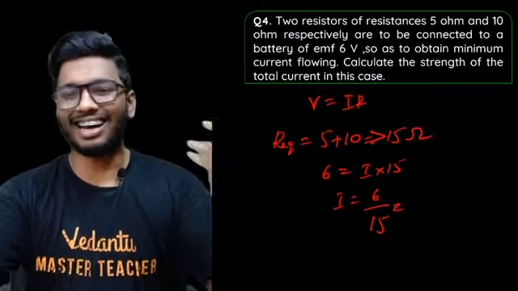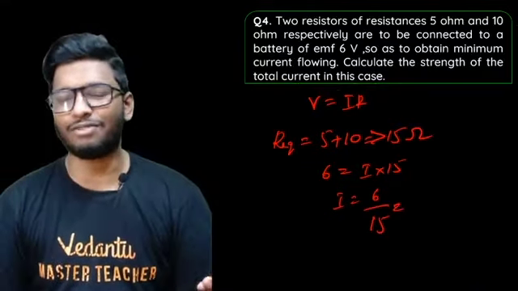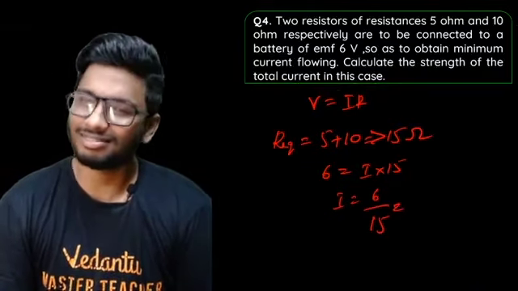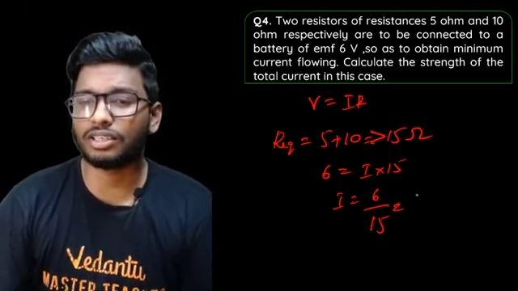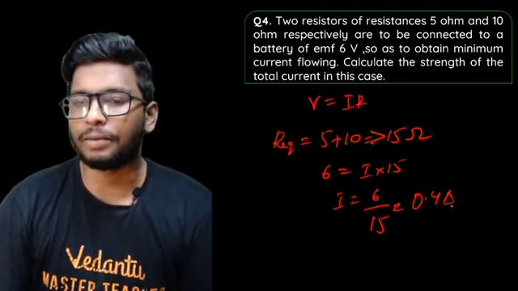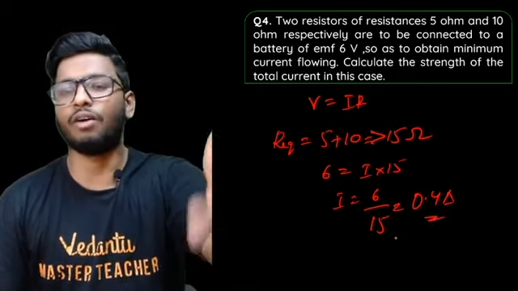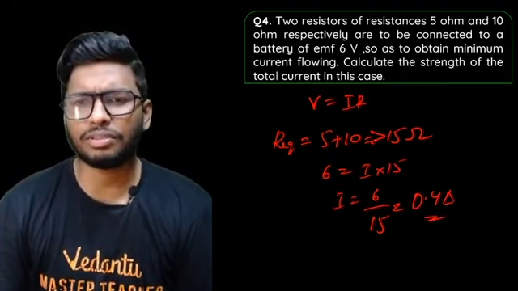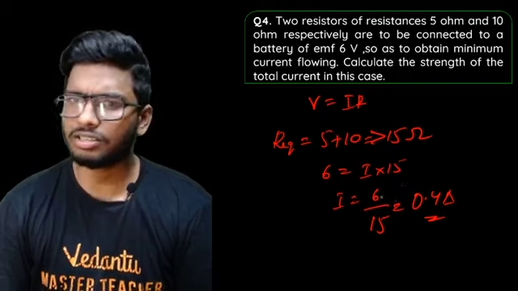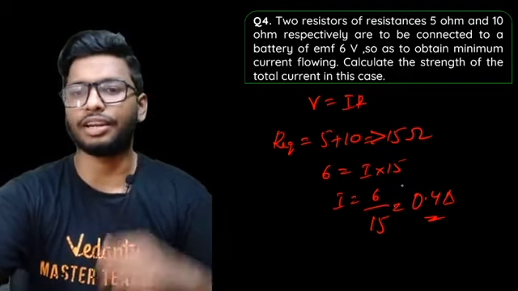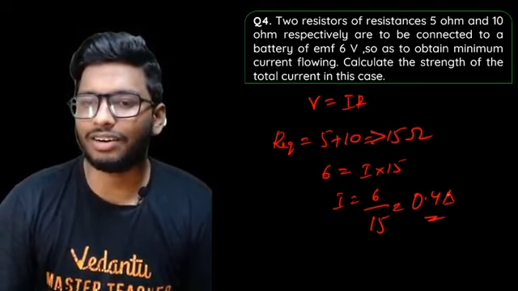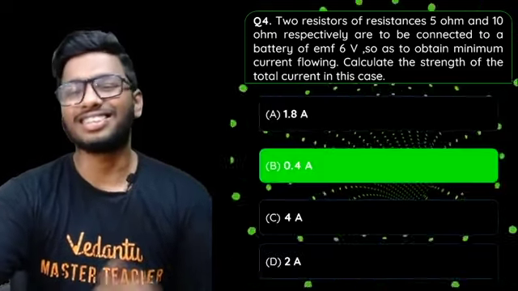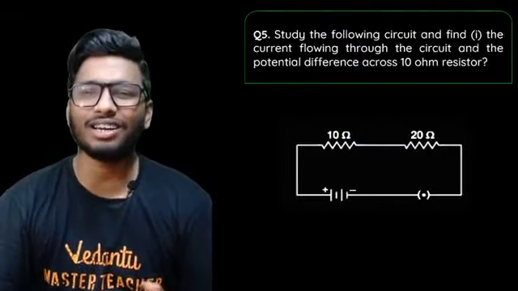That's all, guys. That is the answer for this question. Very, very simple, straightforward. There's nothing to think about. So the answer for this question is 0.4 ampere. Again, straightforward. I don't think I've made any calculation mistake. Yes, it is correct. All right. So 6 divided by 15, you'll get 0.4 amperes. It's A, not delta. Sorry. All right. So that is the answer. Moving on to the last question. Let's take a look at this one as well.